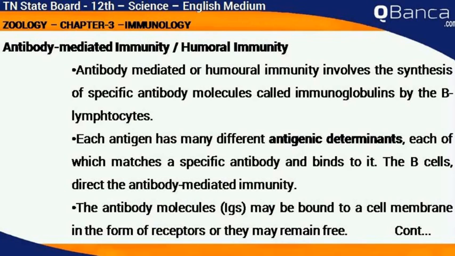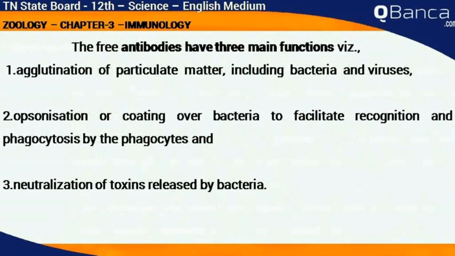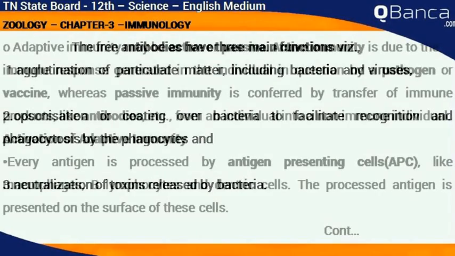The antibody molecules may be bound to a cell membrane in the form of receptors or they may remain free. The free antibodies have three main functions: agglutination of particulate matter including bacteria and viruses, opsonization or coating over bacteria to facilitate recognition and phagocytosis by the phagocytes, and neutralization of toxins released by bacteria.